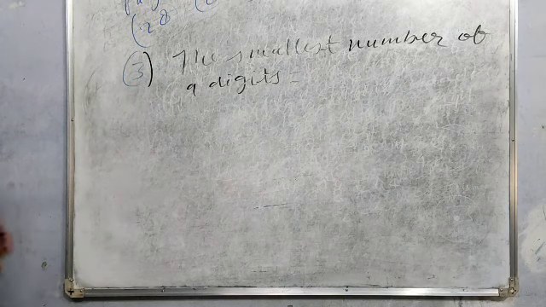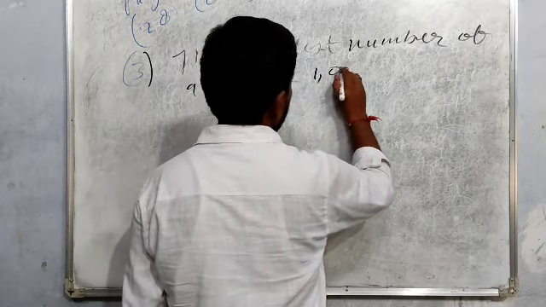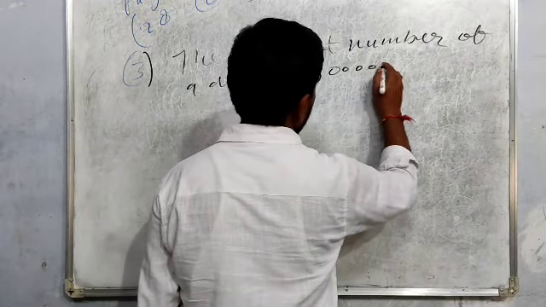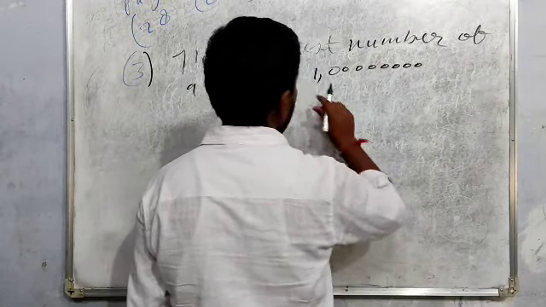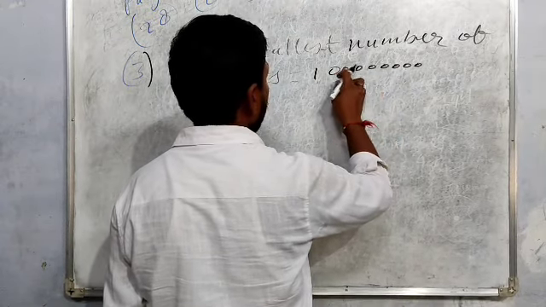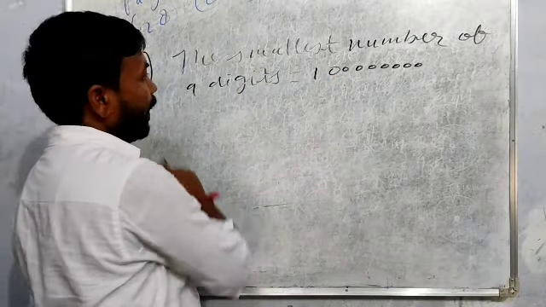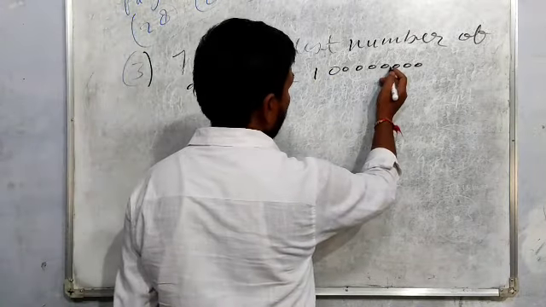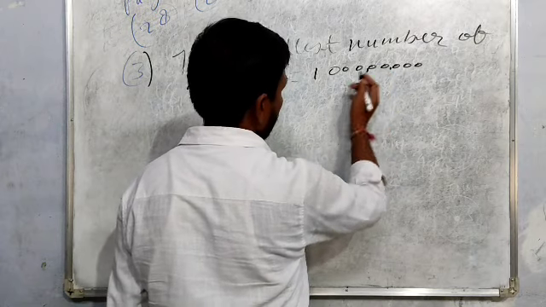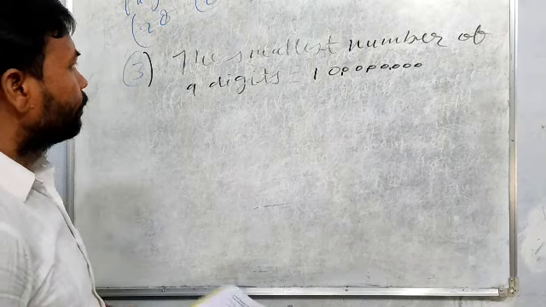After 1, put 8 zeros: 1, 2, 3, 4, 5, 6, 7, 8, 9. This is the smallest number of 9 digits. This can be written like this: 10 crore.